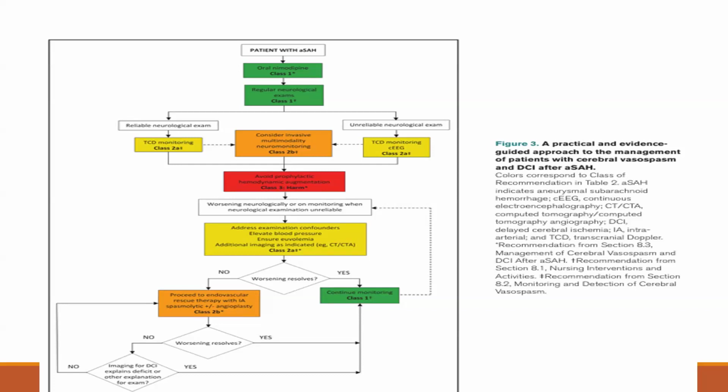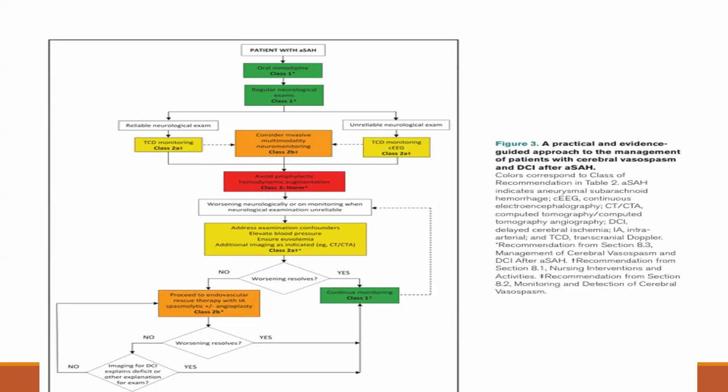If the patient is worsening neurologically, or on monitoring when the neurological examination is unreliable, then we need to address examination confounders like elevated blood pressure. Then we need to ensure euvolemia, and additional imaging is indicated, like CT angiography or CT. If the patient is still worsening, then proceed to endovascular rescue therapy with spasmolytics and angioplasty.